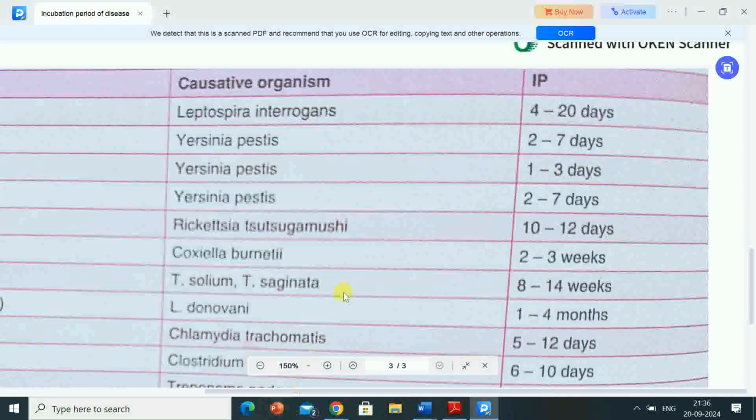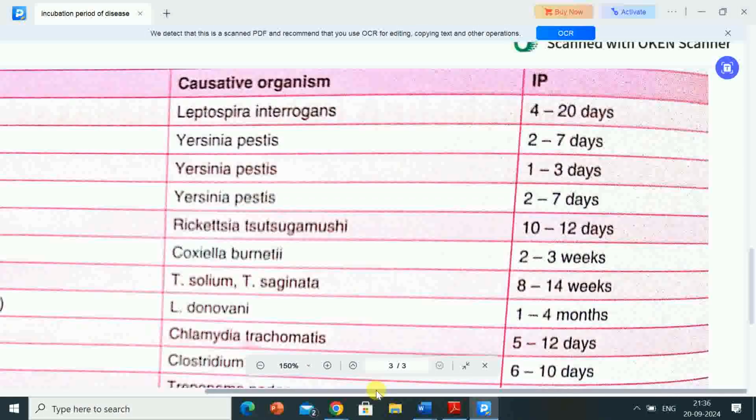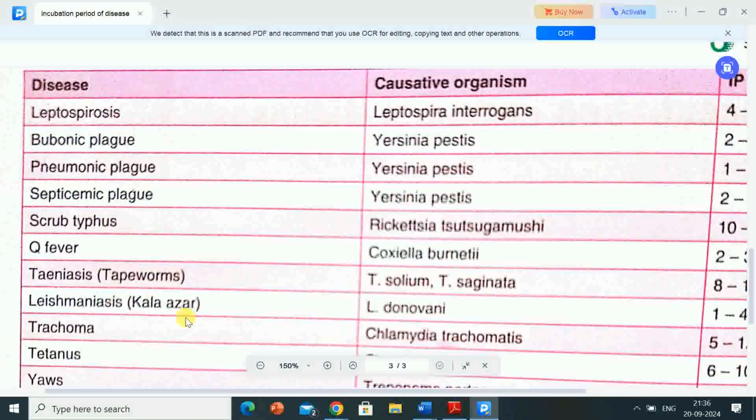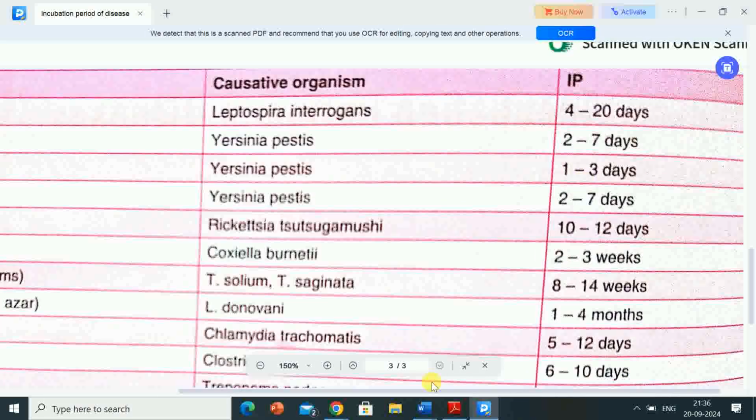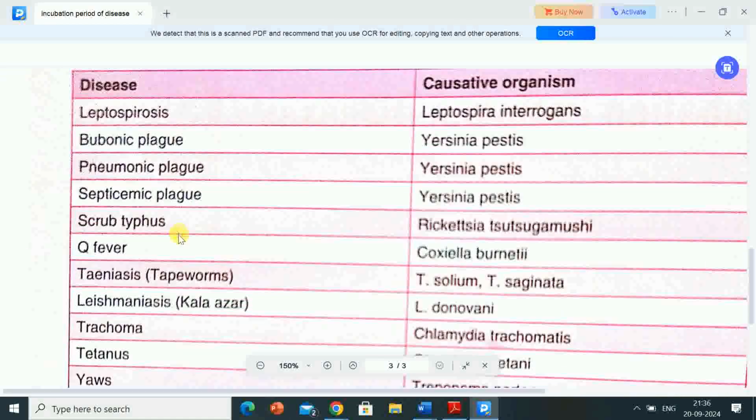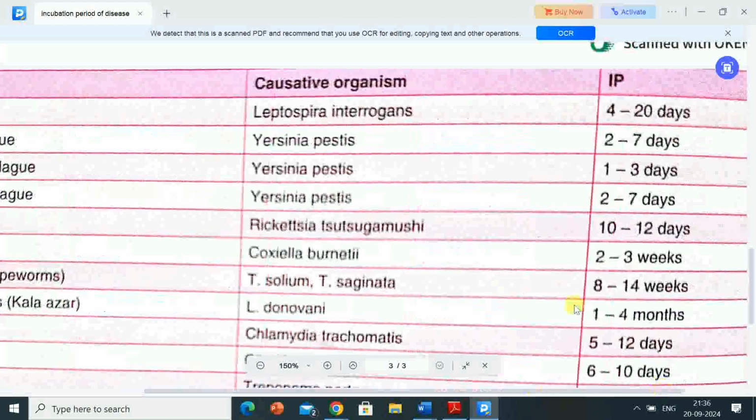Next name of the disease is pneumonic plague, causative organism Yersinia pestis, incubation period 1 to 3 days. Next name of the disease is septicemic plague, causative organism Yersinia pestis, incubation period 2 to 7 days.